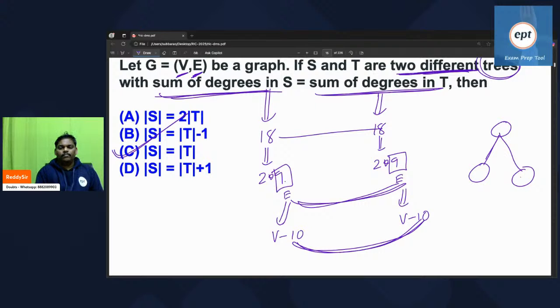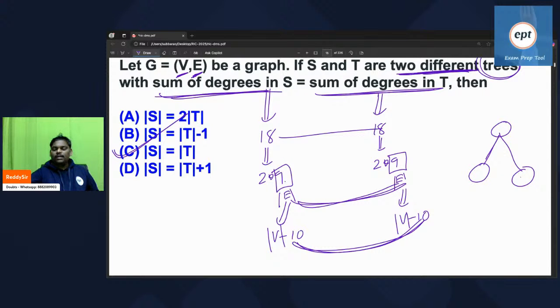Can we go further? When you say the mod operator, cardinality of S is equal to cardinality of T. So vertex cardinality, edge cardinality, both are equal. So there is no problem. Cardinality of edges is the same, cardinality of vertices is also the same. Because they both are the same, that is the reason he didn't mention. Suppose something is different, he will mention it in the problem.